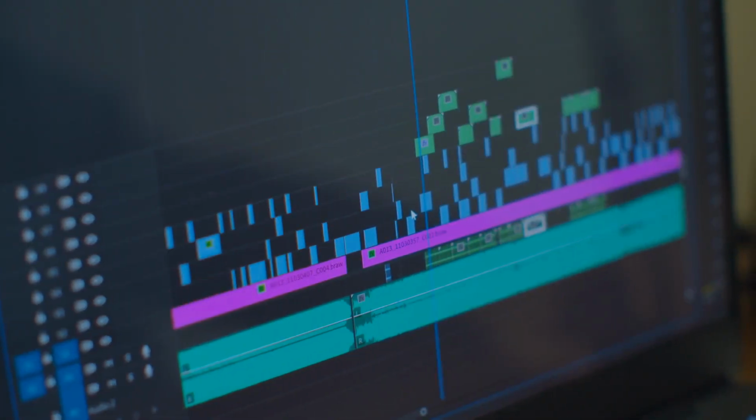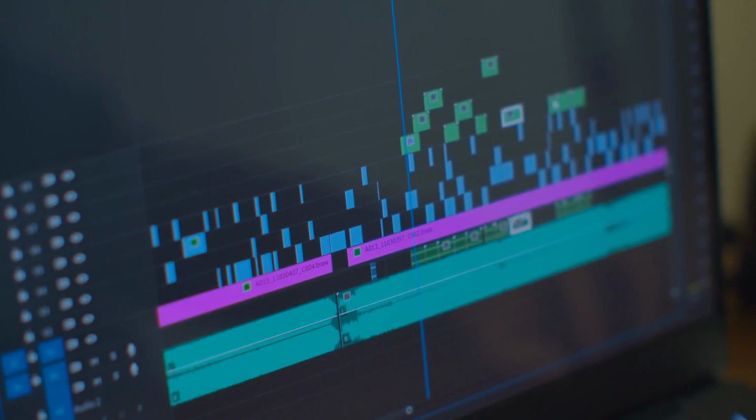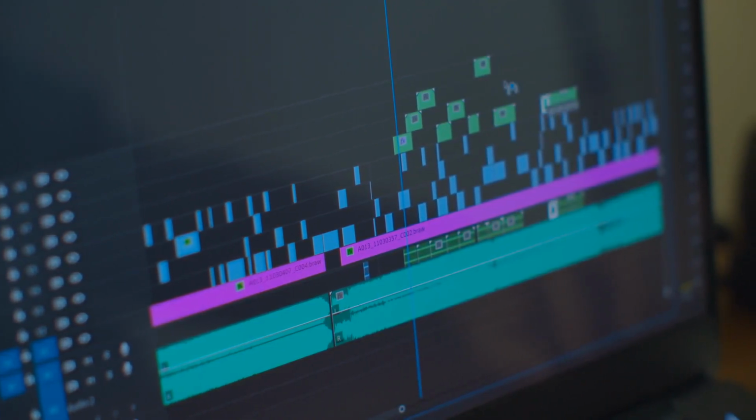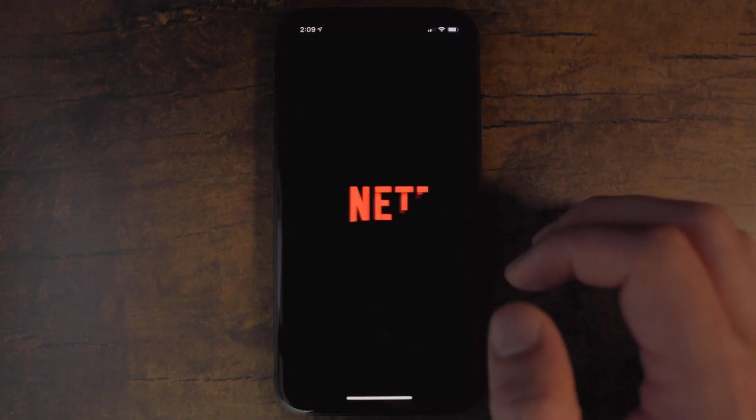Vizard surfaces them, crops and reformats them for different aspect ratios, and even generates captions so your clips are muted friendly on platforms like Instagram and TikTok. The clips come out looking native, not like slapped together leftovers from your main recording.